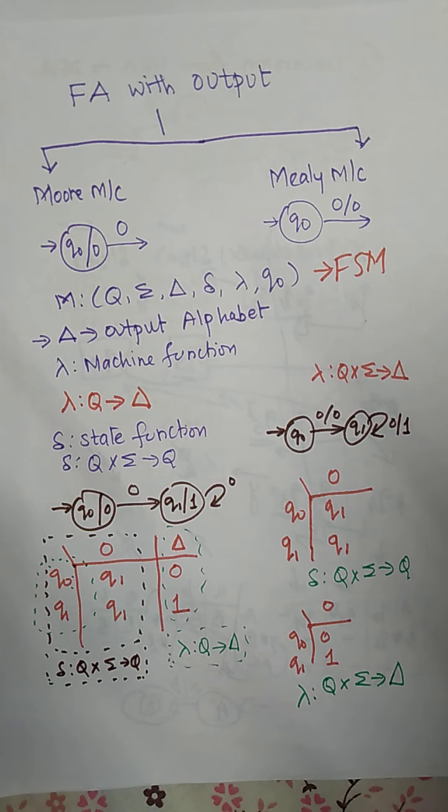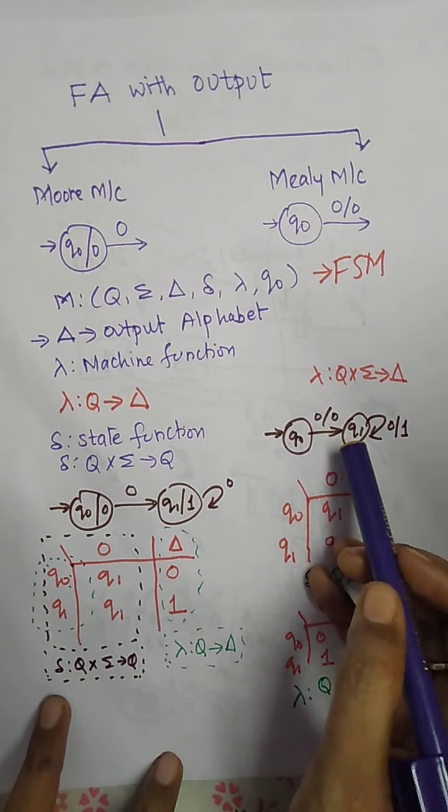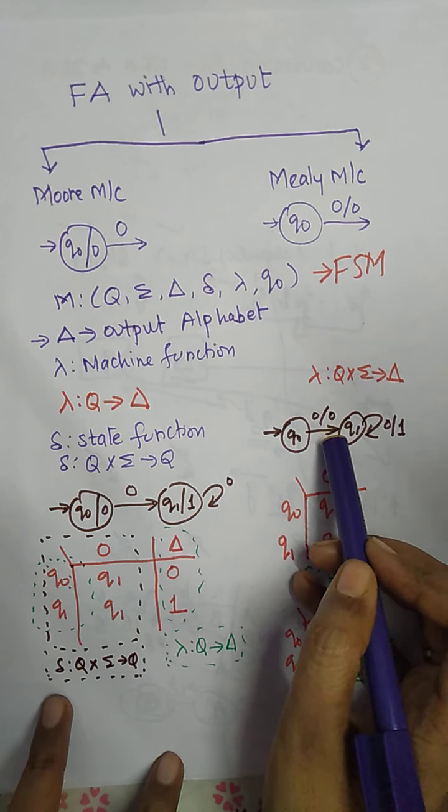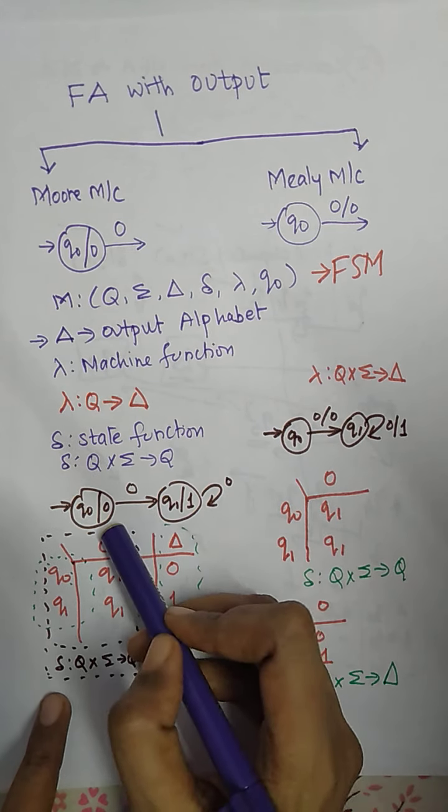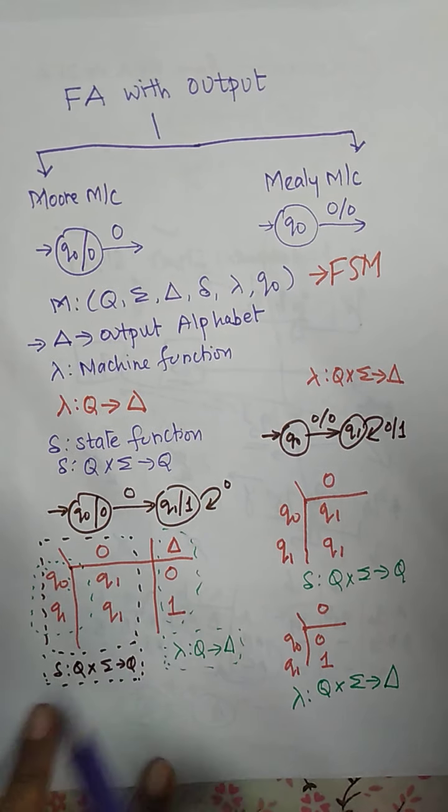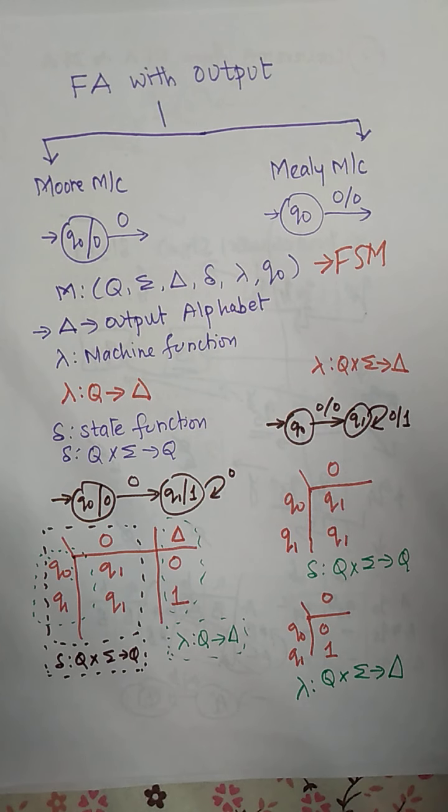Only one difference: the logic for designing the Moore and Mealy machines is the same concept, the same method of designing as the FSM. It will be applied to both the Moore machine and the Mealy machine. The only difference is that whatever output we write on the transition in the case of the Mealy machine, we have to write within the state in the Moore machine. This is the difference between the Mealy machine and the Moore machine.